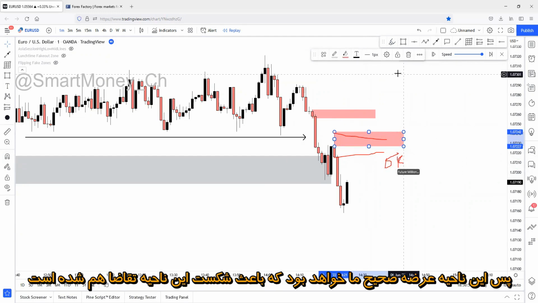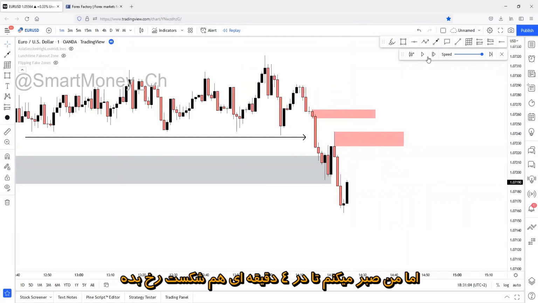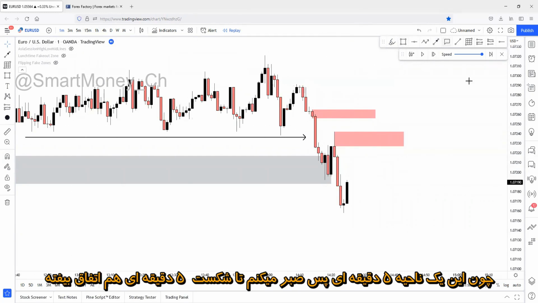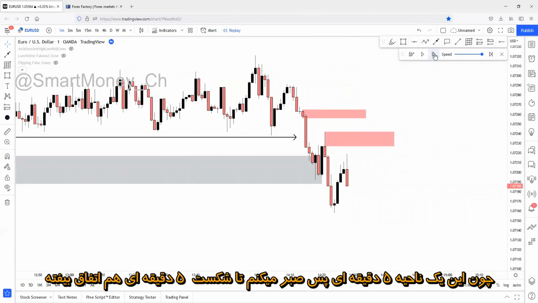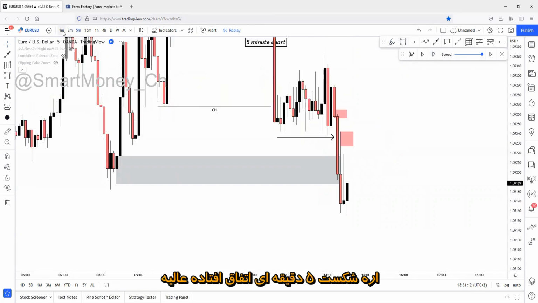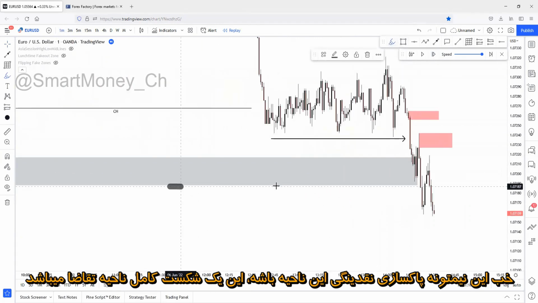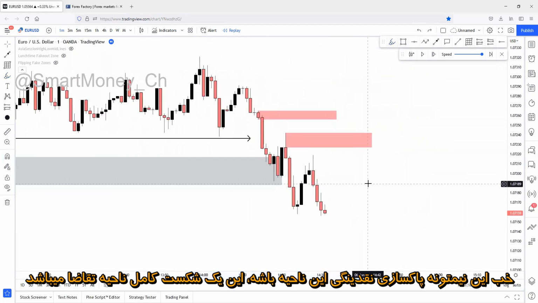So the right supply zone in this case, what is this? Okay, okay. So this will be the correct supply zone for us that has caused the break of this demand zone. But I will wait for a 5 minute break too, because this is a 5 minute zone. And more likely the 5 minute break has already happened. Perfect. So this isn't the sweep of this zone. This is the break of this zone.